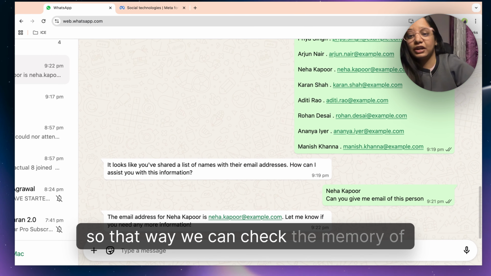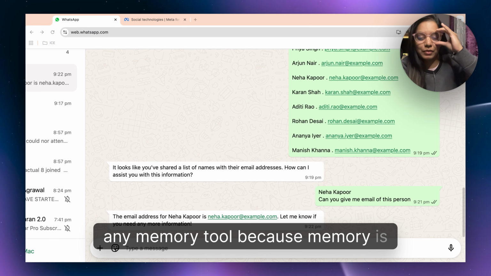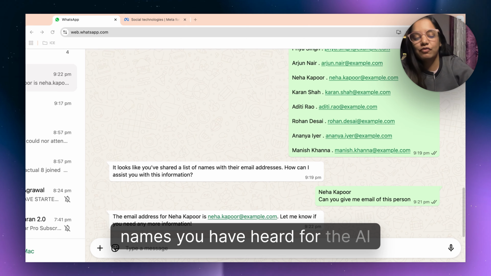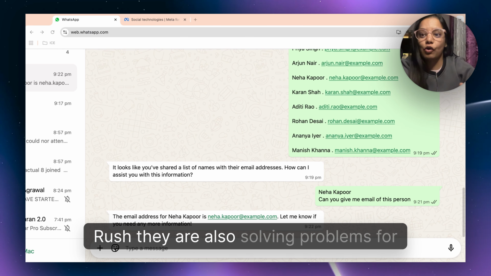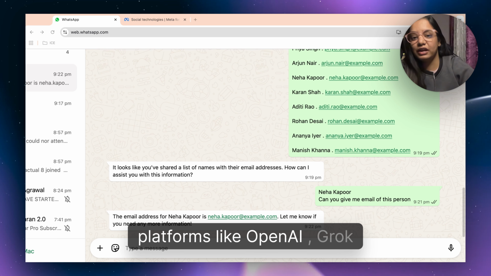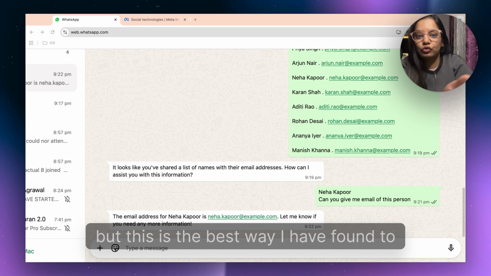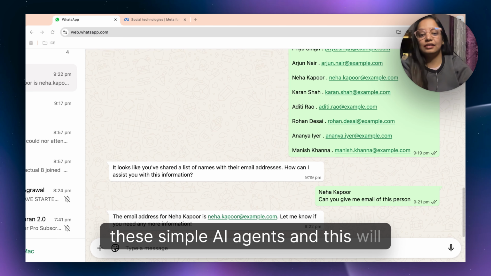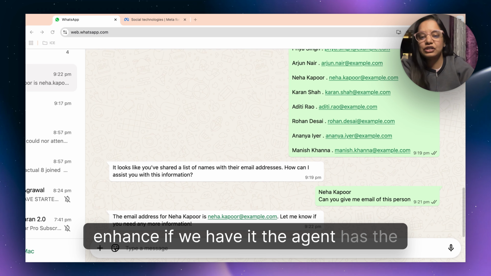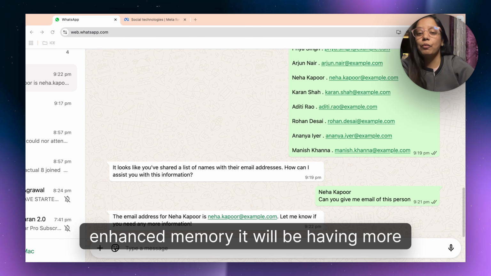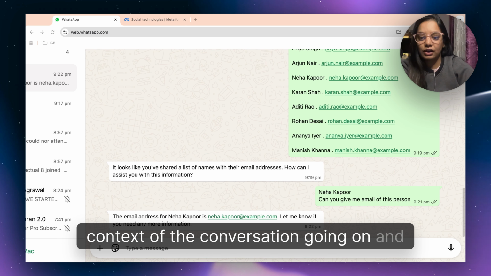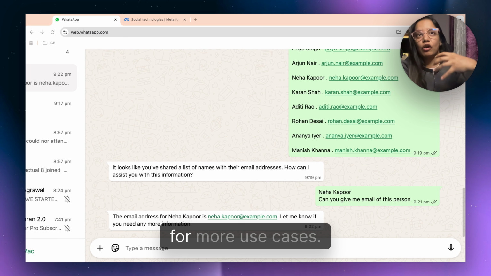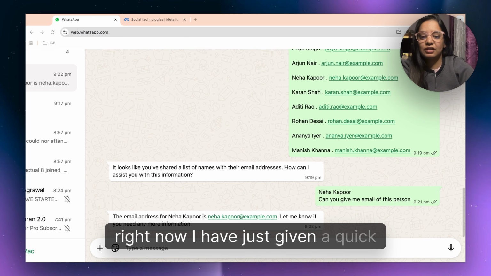That way we can check the memory of any memory tool, because memory is something which all these LLM owners, all these big names you have heard of in the AI rush, are also solving for platforms like OpenAI and Grok. But this is the best way I have found to solve the memory problem for simple AI agents. If the AI agent has enhanced memory, it will have more context of the conversation going on. That's just a quick demonstration, and you can totally use it for more use cases. Right now I have just given a quick demonstration.